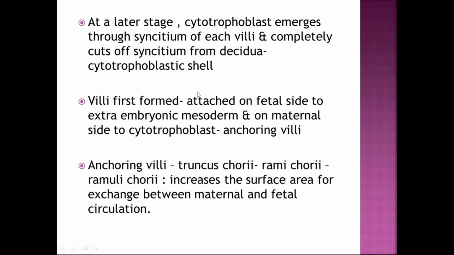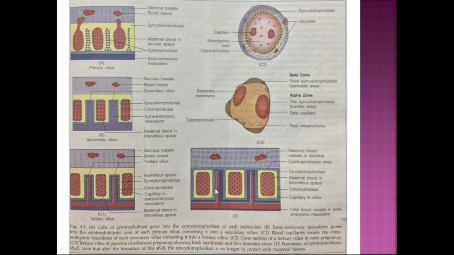Usually the villi which are formed are attached on the fetal side to the extraembryonic mesoderm and on the maternal side to the cytotrophoblast. If you can see here, this purple one is the extraembryonic mesoderm and the single layer is the cytotrophoblast. So it is attached to the extraembryonic mesoderm towards the fetal side and towards the maternal side to the cytotrophoblast. And this villus is called an anchoring villus.